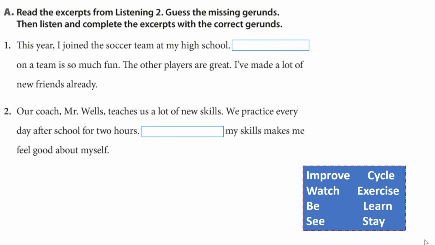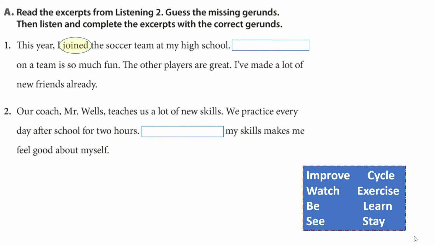So let's do number 1. This year, I joined the soccer team at my high school. We have to put a gerund here. On a team is so much fun. The other players are great. I've made a lot of new friends already. Okay, so to help us, we have to look for some key words in the sentence that can help us with the potential answer when we look at the meaning in the context.